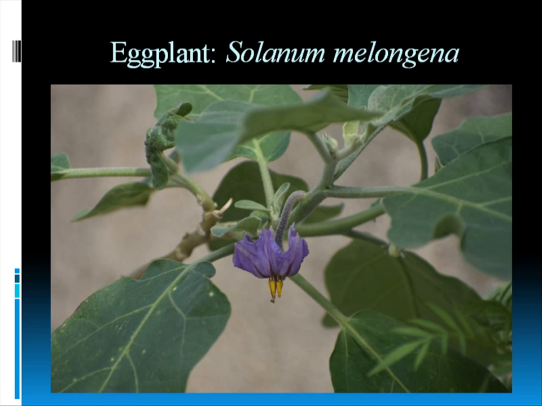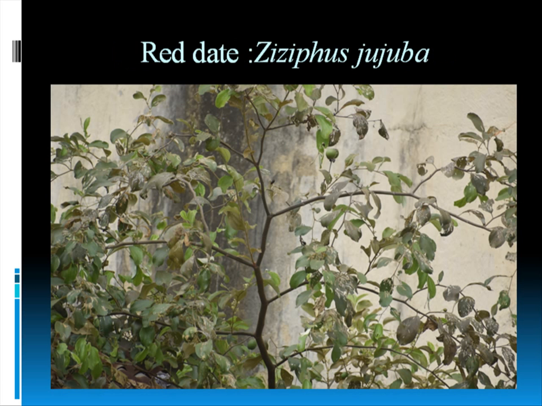So many people kill them, but you can do one thing. You don't have to kill them. You can just transfer them to another edible leaf, so they can live, and your plant will also live. Then we have the red date, or you can even say plum. This is Ziziphus jujuba. We have seen butterfly pupae on this plant, but at that time I was very young, that's why I couldn't tell which butterfly it was. But I clearly saw butterfly pupae on this plant, and you can even see the fruit hanging there. And surely we have seen caterpillars on this plant. So striped tiger, I have seen caterpillars there.